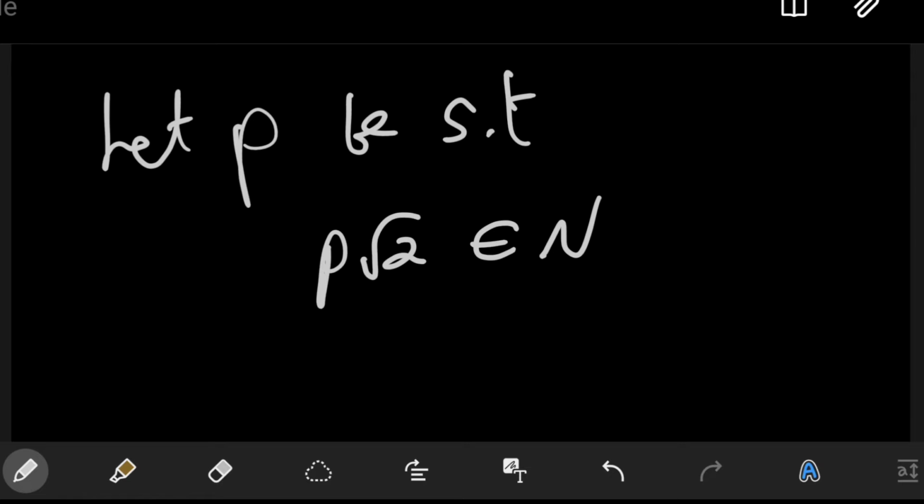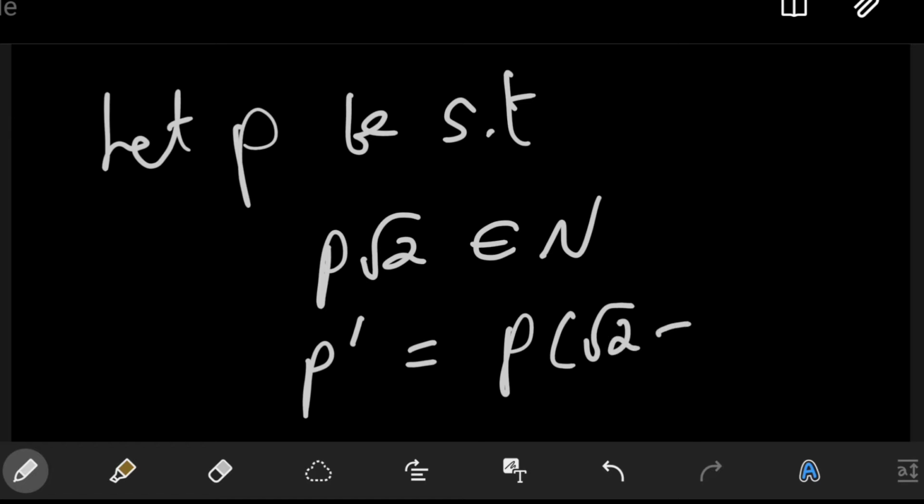Now what we have to do is, assuming that p has this property, find a smaller number p dash which also has this property. Our candidate for p dash will be p into square root of 2 minus 1.